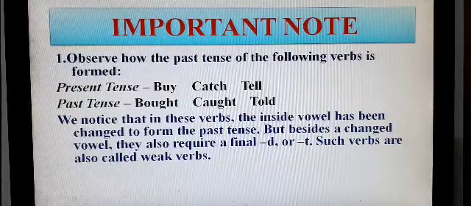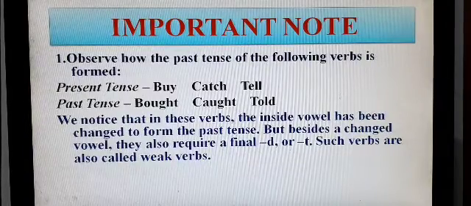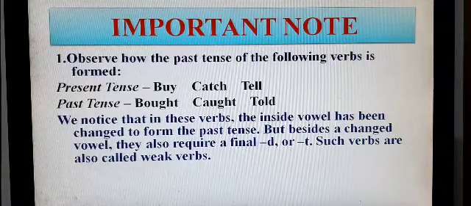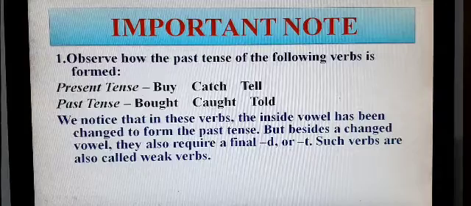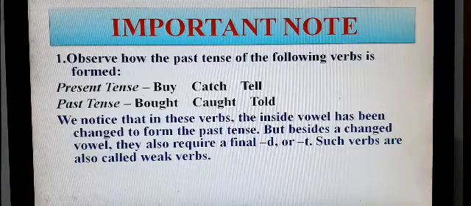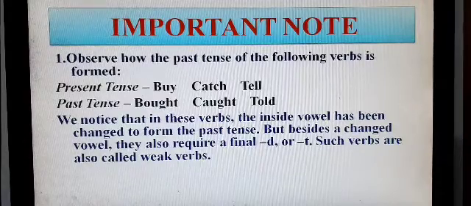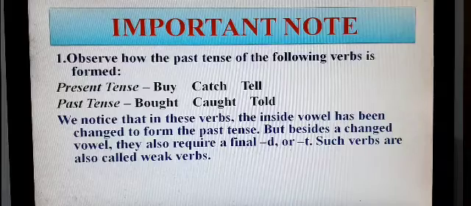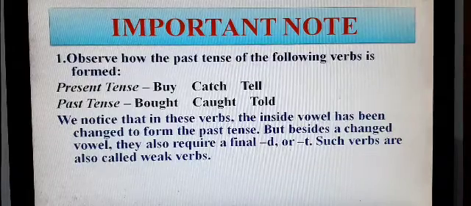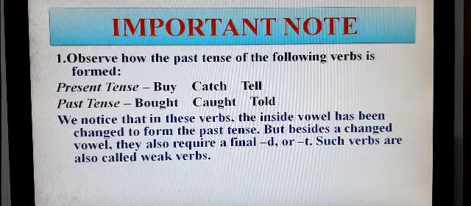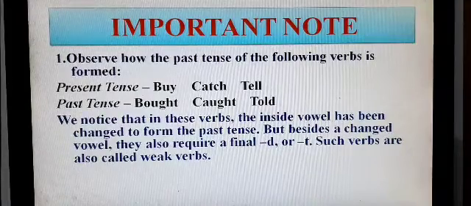Here we notice that in these verbs the inside vowel has been changed to form the past tense, but besides a changed vowel they also require a final d or t. Such verbs are also called weak verbs. So here you have to remember that even if we change the inside vowels, if we add anything at the end of the verb to make it past, then it will be considered a weak verb.